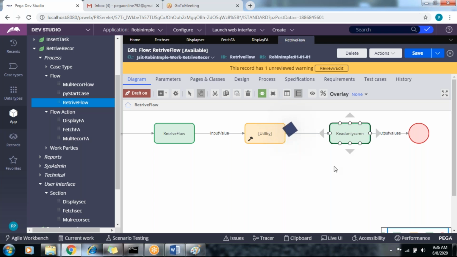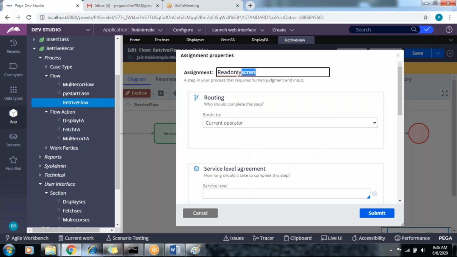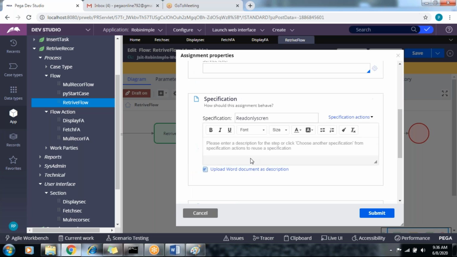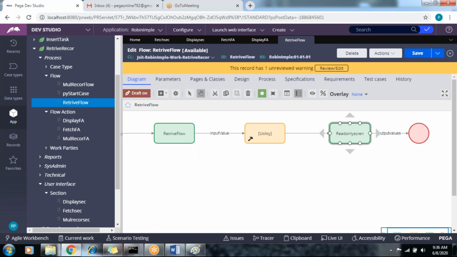In the read flow only, you cannot give anything here. You can just mention the name, read on the screen. That's all. You do not apply anything here. Okay. Yeah. I think I got it. Thanks. That part was missing in that video actually.